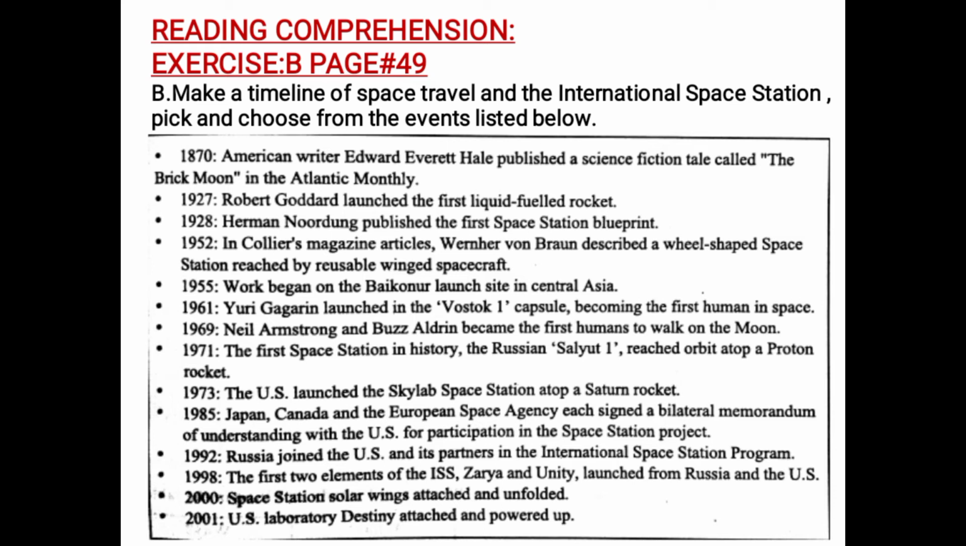Then in 1992, Russia joined the US and its partners in the International Space Station program. In 1998, the first two elements of the ISS, Zarya and Unity, were launched from Russia and the US. In 2000, after 2 years, space station solar wings were attached and unfolded. Then in 2001, which is the last event listed here, the US laboratory Destiny was attached and powered up.